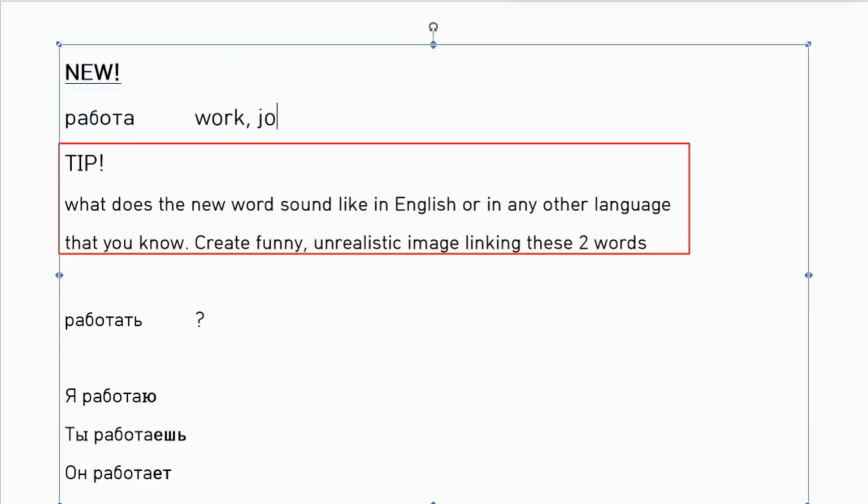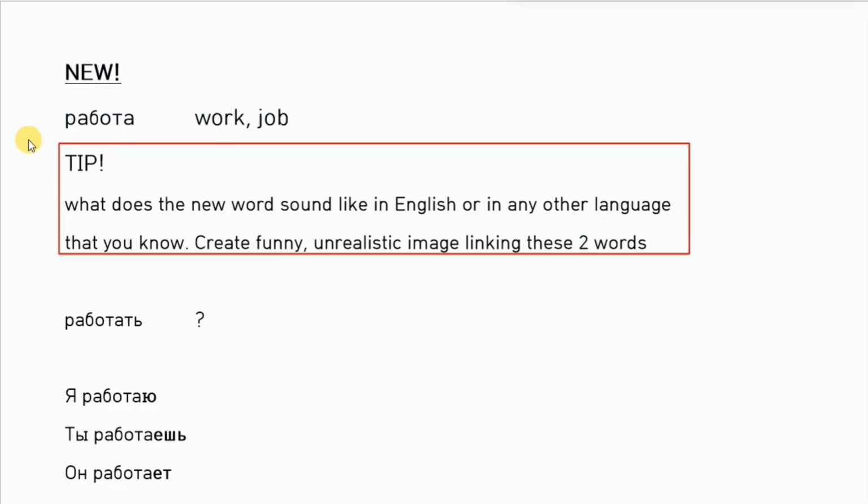And I have a tip for this kind of cases when it does not sound really like an English word, right? Because it's work, job.